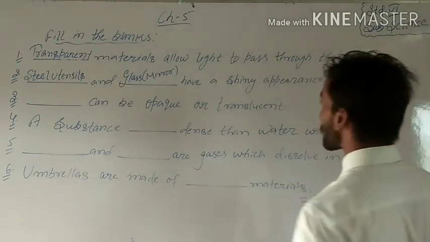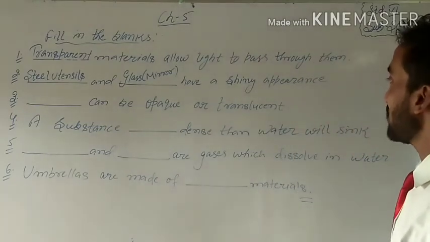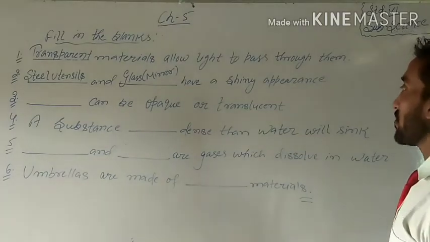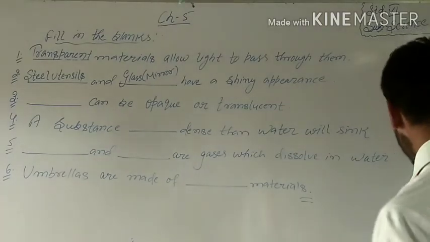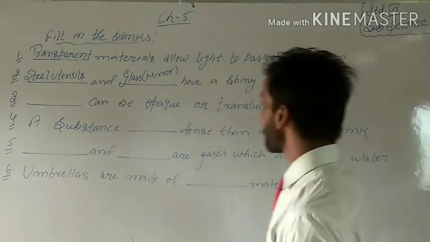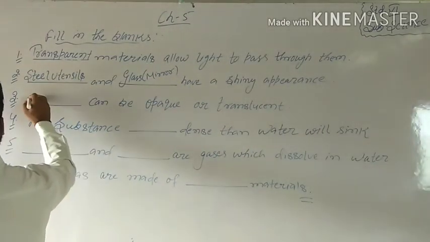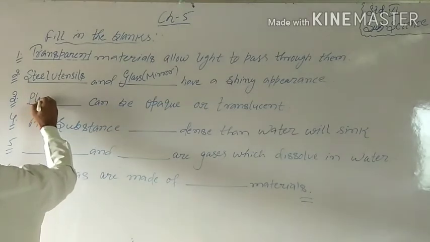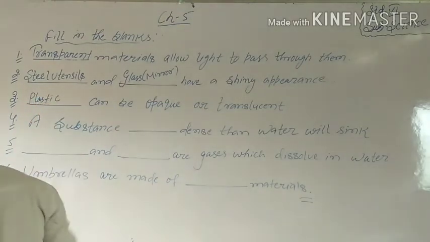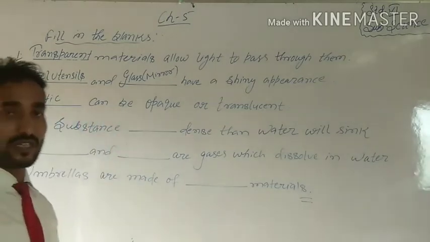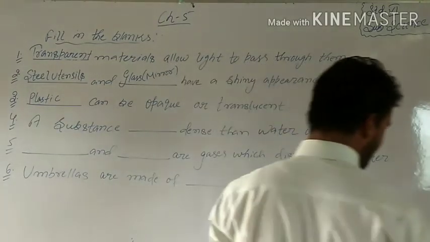See the next question, fill the blanks. Blank can be opaque or translucent. Can you say which types of materials can be opaque or translucent? Plastic, maybe. Not all of these, maybe other examples also you can mention. Okay. See the next question.